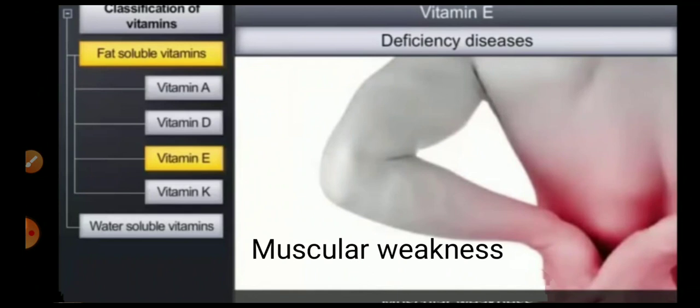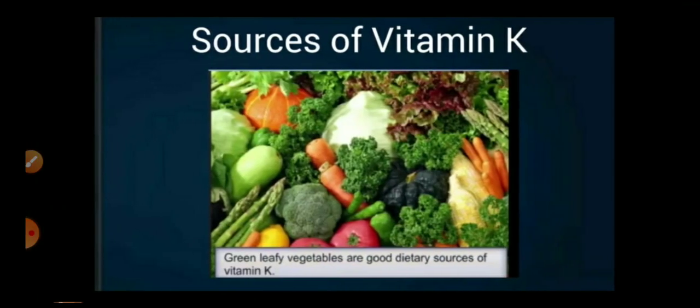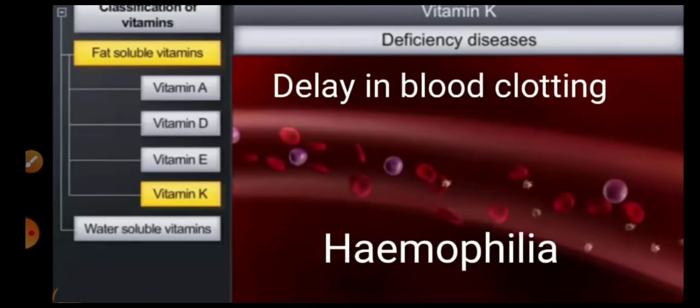Now let us find another vitamin, that is vitamin K. The sources of vitamin K: usually green leafy vegetables are a very good dietary source of vitamin K. Therefore, we must take green leafy vegetables in our day-to-day food. Its deficiency causes hemophilia, that is delay in blood clotting.